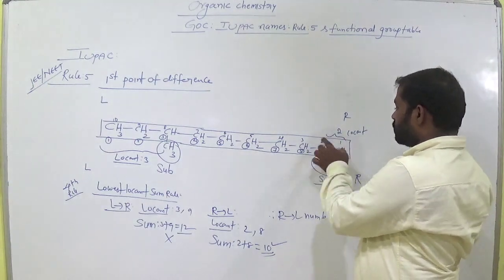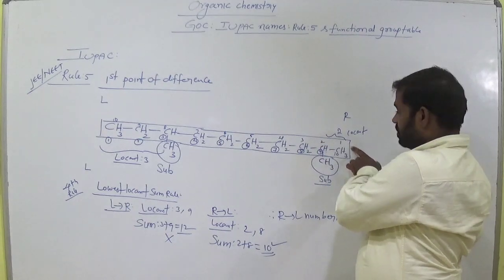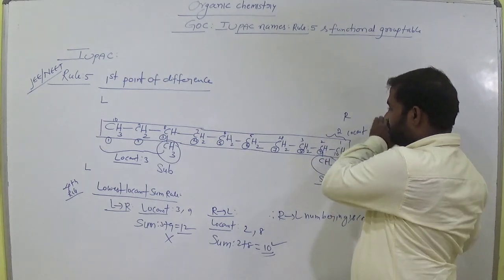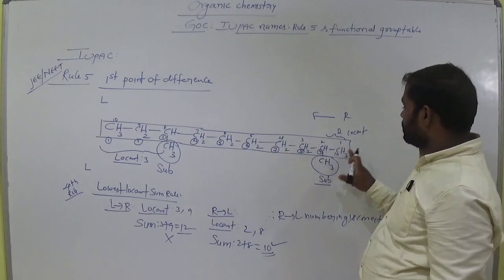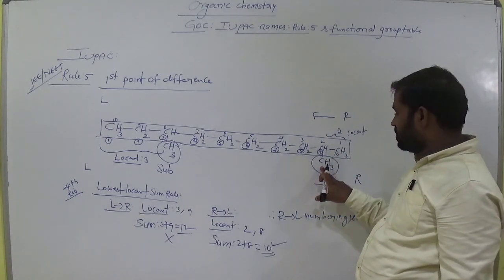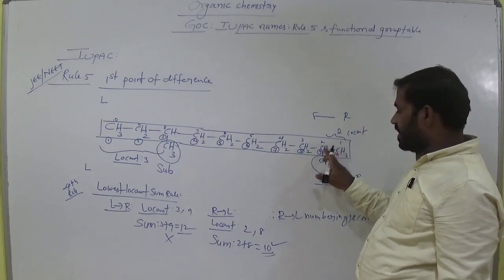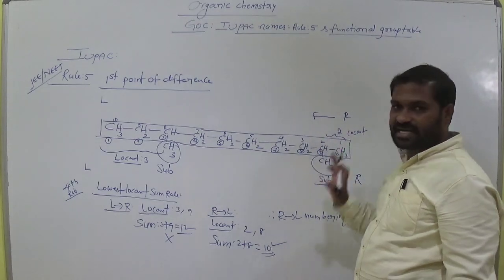The methyl group at 2 carbon. So which is very close to the first carbon? 1, 2. Here the methyl group at second carbon from right to left in this direction. The substituent from the first carbon is very near, am I right? Very near. So why? Because it is at second carbon.